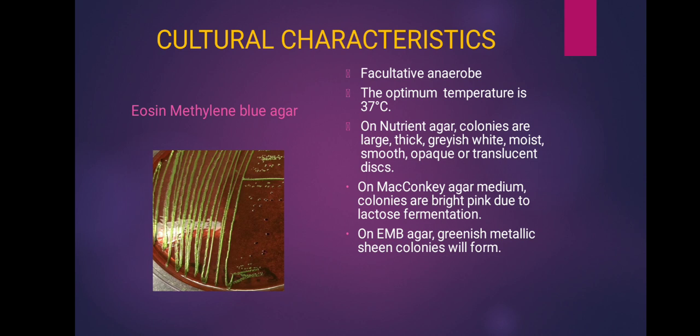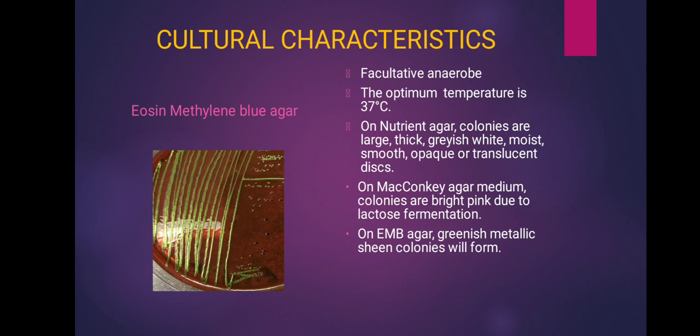E. coli is a facultative anaerobe. The optimum temperature needed for its growth is 37 degrees centigrade. It can grow well in nutrient agar and the colonies are large, thick, grayish white, moist, smooth, opaque or translucent discs. And this organism grows in the differential media MacConkey agar medium.